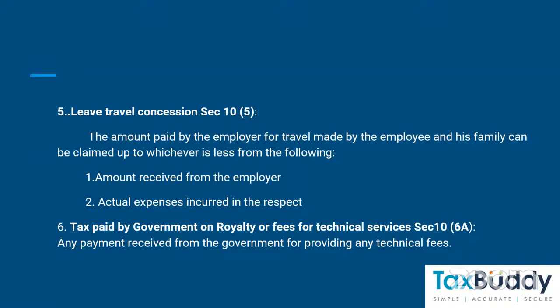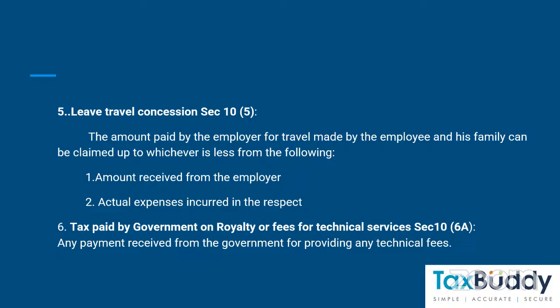The amount paid by the employer for the travel made by the employee and his family can be claimed up to whichever is lesser from the following. First one is the amount received from the employer, and or actual expenses incurred in respect.